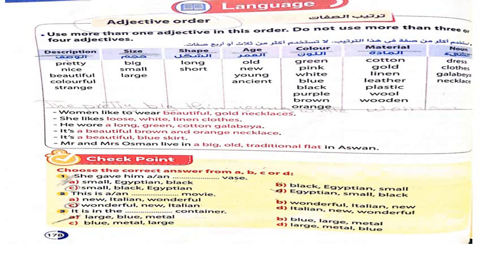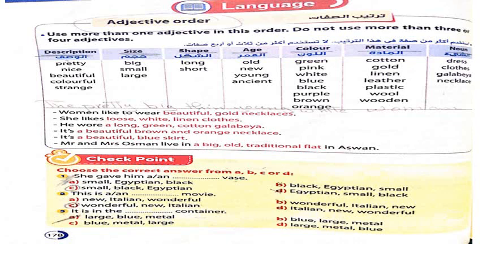Okay, going to the second example. She likes loose white linen clothes. He wore a long green cotton galabia. It's a beautiful brown and orange necklace, and so on. Okay, now here is a choose.